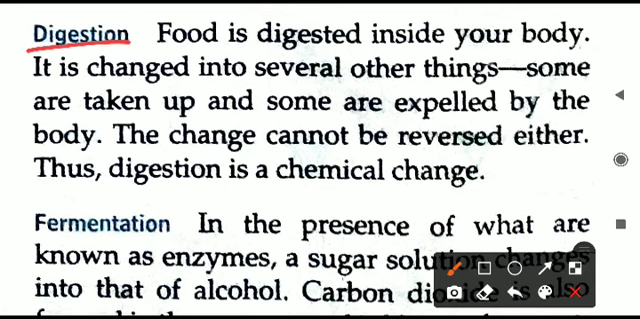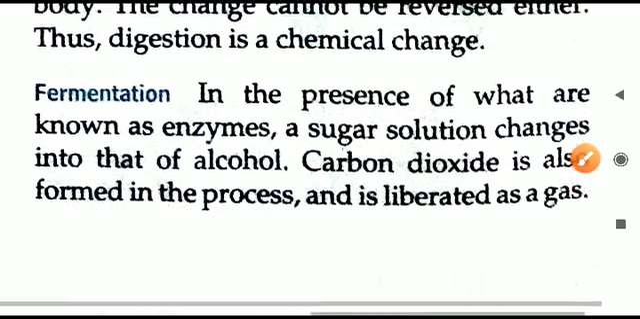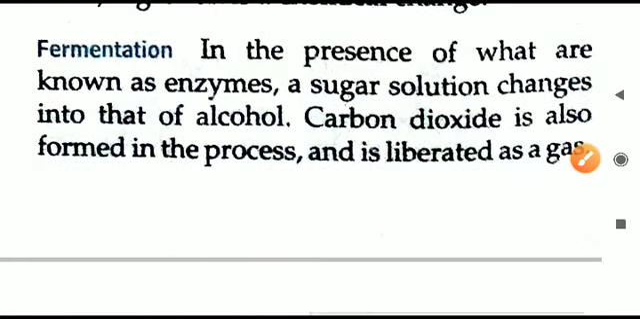Digestion of food, another example is given here. Food is digested in our body, and what is actually happening? The bigger molecules of food are breaking down into smaller molecules of food, and obviously the change is irreversible. It is not possible to reverse the process. Hence we can conclude the digestion of food is also a chemical change.